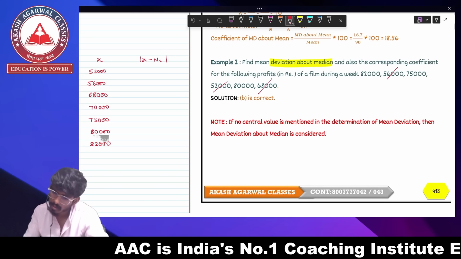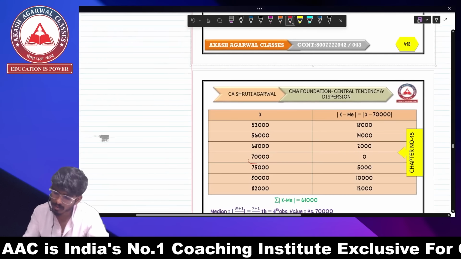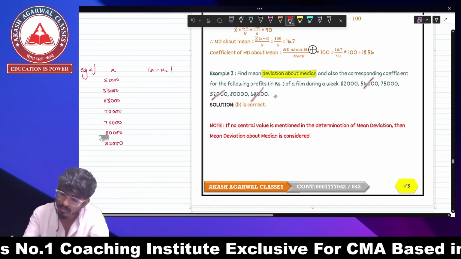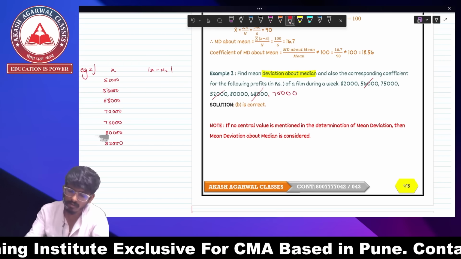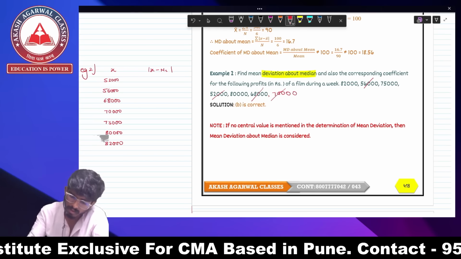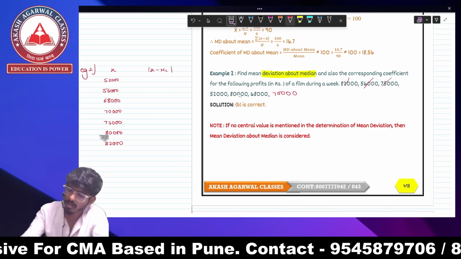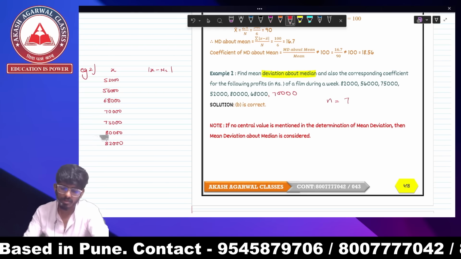Okay, there is a 70,000 observation, but it is not given in the question. Your question is half printed over here, so we are going to add 70,000 also. 52,000, 56,000, 68,000, 70,000, 75,000, 80,000, 82,000. So how many observations are there now? There are total 7 observations.